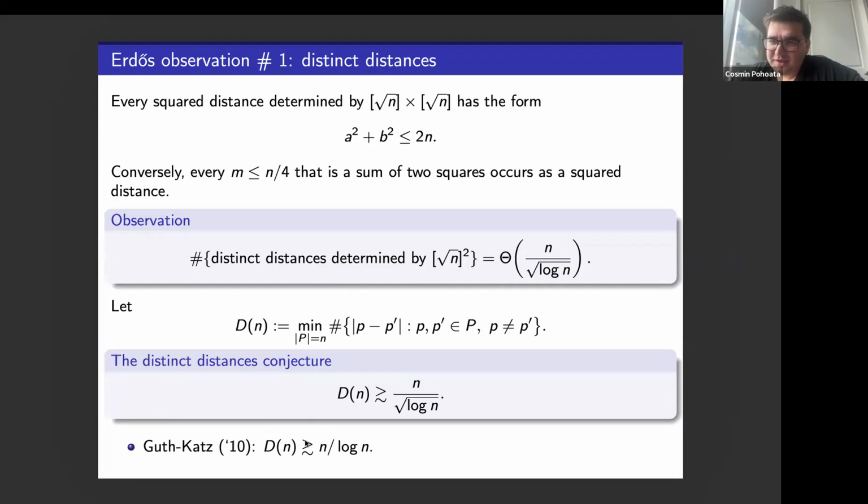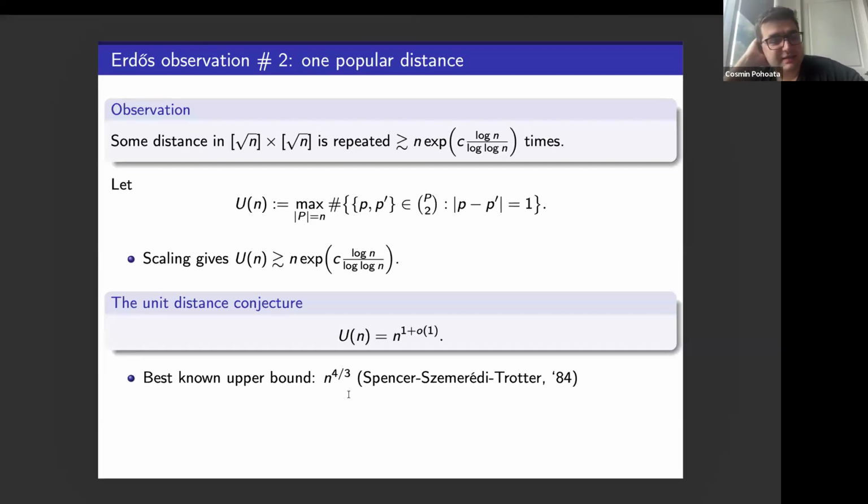It's not a completely trivial number theory exercise to prove that there are at least this many integers up to n that you can write as a sum of two squares. Anyway, the second observation is that the Ramanujan fact about the maximum value of the function r2 of m in the interval can also translate nicely into the geometric context. Namely, this can be interpreted as saying that if you look at the root n by root n square grid, then some distance, some length of a segment, will appear many times, at least as many times as n times this exponential that you saw before.